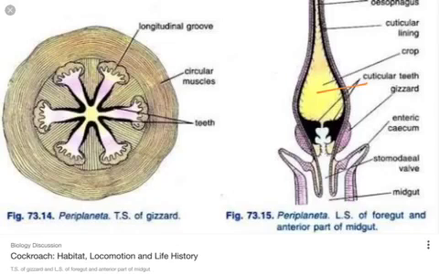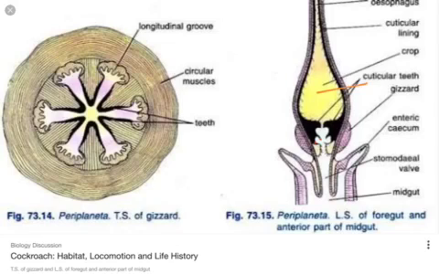In the gizzard, as we said, the six longitudinal ridges or denticular plates are present, as well as the backwardly directed bristles. What's happening here is that the food materials are crushed in the gizzard, and after crushing, only fine particles can enter into the ventriculus. That means the gizzard acts as a grinding mill as well as a sieve.